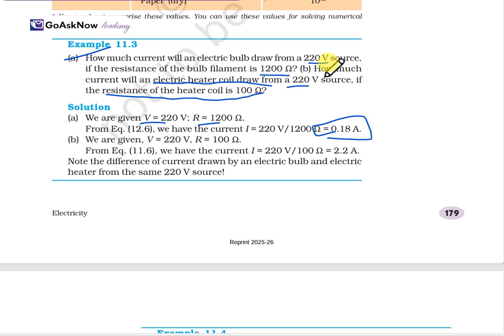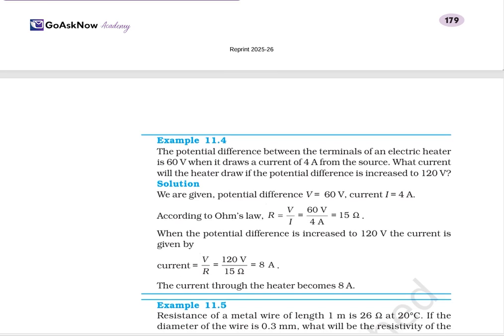Now the second one: how much current will the electric heater coil draw from 220 volt. It's given that V is equal to 220 and R is equal to 100. Now the current I is equal to 220 upon 100. We just substitute the values and we get I as 2.2 ampere. So note the difference of the current drawn by the electric bulb and the electric heater from the 220 volt source. This is how we have solved it with the help of examples.